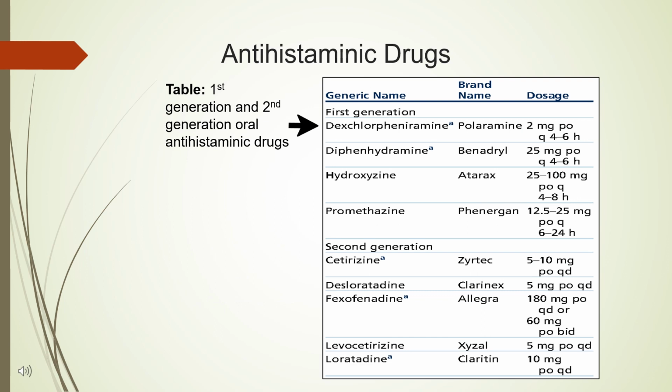Here are some antihistaminic drugs with their generic name, brand name, and dosage as mentioned in the given table. The antihistaminic drugs are of two types: first generation and second generation antihistaminic drugs. These drugs are taken via the oral route of administration. As mentioned in the table, the generic name diphenhydramine, with brand name Benadryl, is one of the familiar and common antihistaminic drugs. And in the second generation, cetirizine, with brand name Zyrtec, is one of the common antihistaminic drugs.